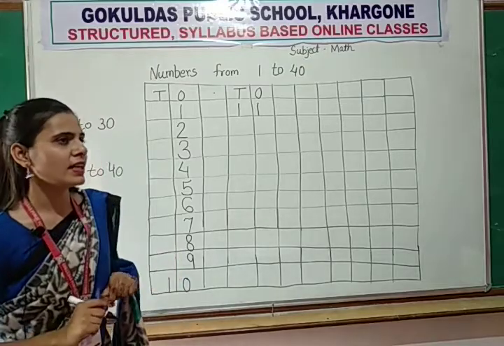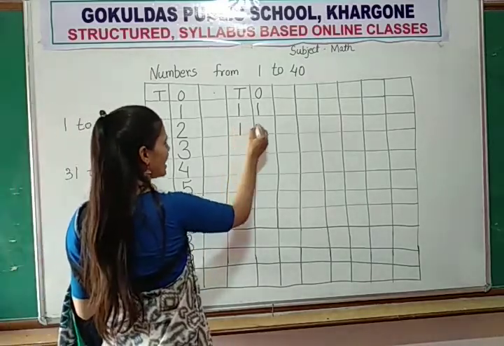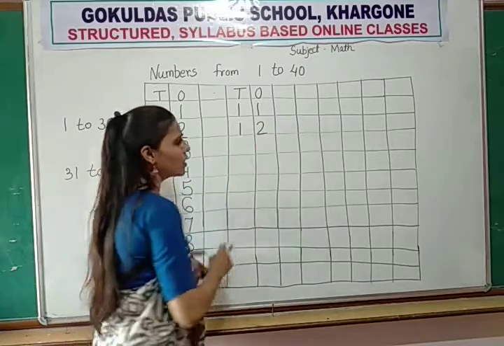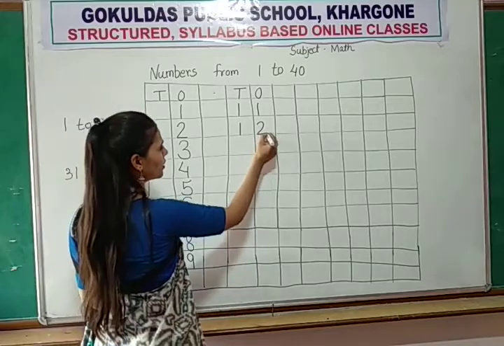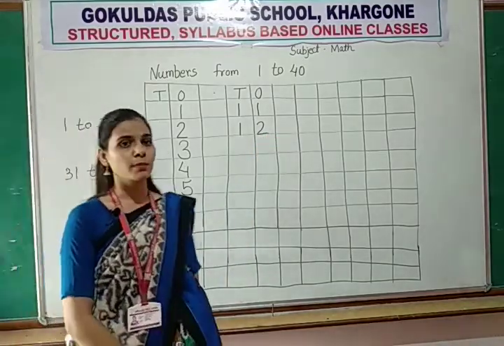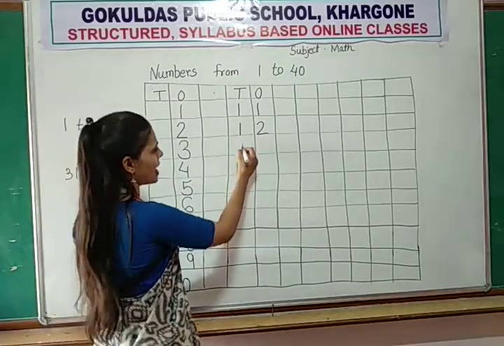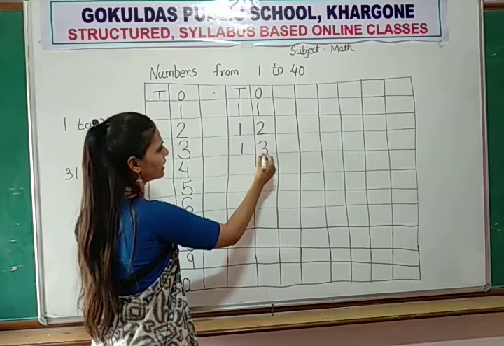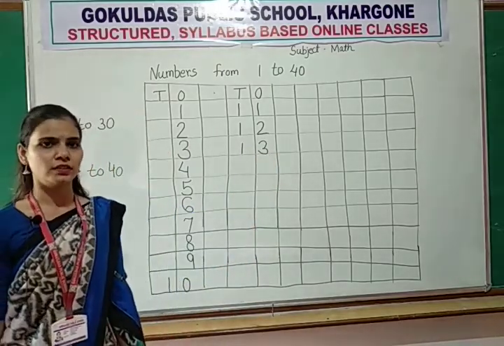After number 11, which number will come? After number 11, number 12 will come. So here we write 1, 2, 12. After number 12, number 13 will come. So here we write 1, 3, 13.